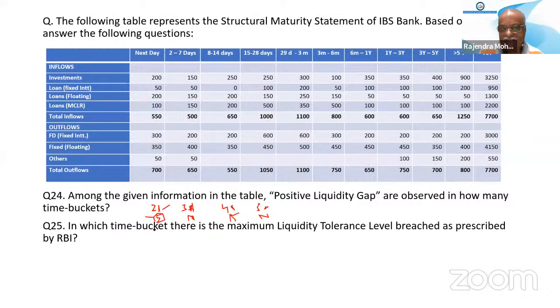So what is the excess? Excess will be 21 minus 5, so our excess is 16. Here also, calculate what is the excess. And the question is asking, out of these four, which is the maximum? Is it clear or not? That is the doubt, sir, because when we calculated, all the four values are negative. So for negative values, minus 21, minus 36, we selected minus 36. But for negative values, minus 3 is the highest value.